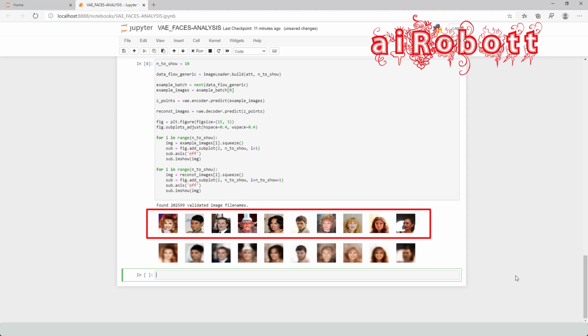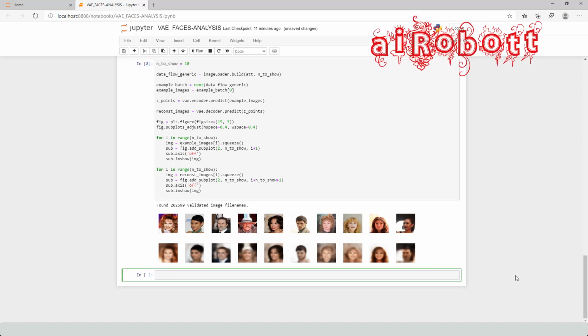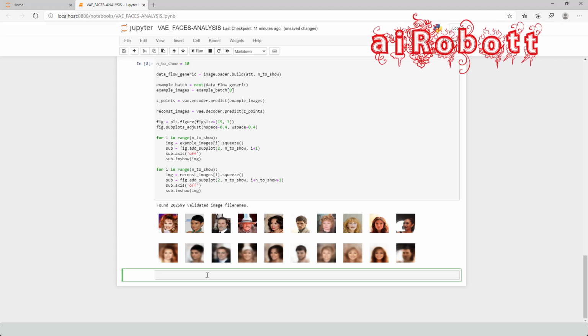The top row shows the original images, and the bottom row shows the reconstructions once they have passed through the encoder and decoder. We can see that the variational autoencoder has successfully captured the key features of each face: the angle of the head, the hairstyle, the expression, etc. Some of the fine detail is missing, but it is important to remember that the aim of building variational autoencoders is not to achieve perfect reconstruction loss. Our end goal is to sample from the latent space in order to generate new faces. So this is our required output.